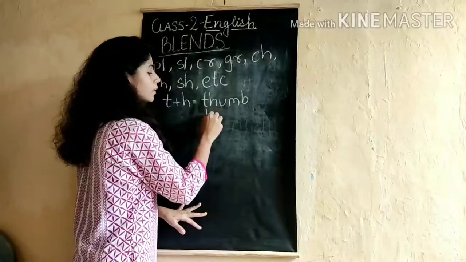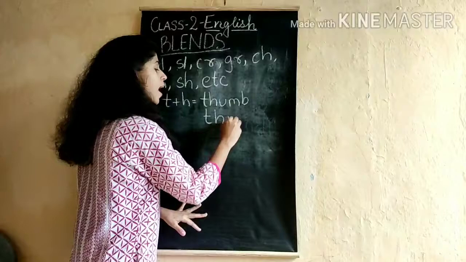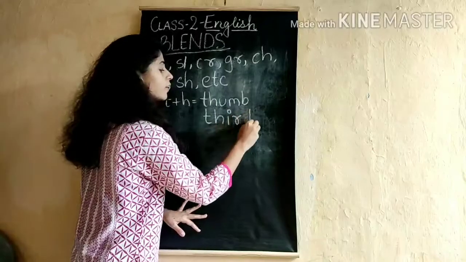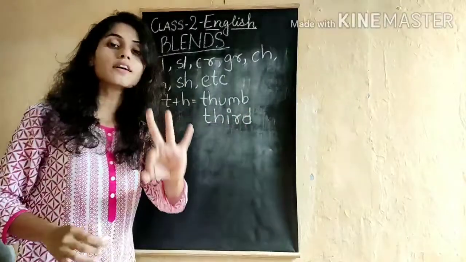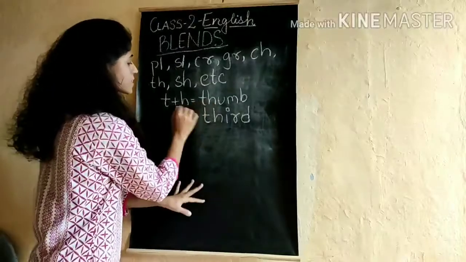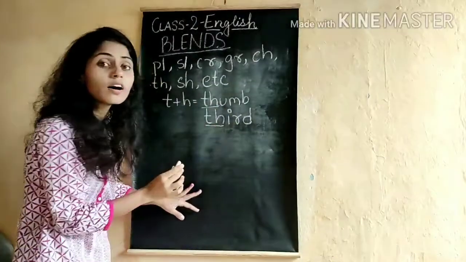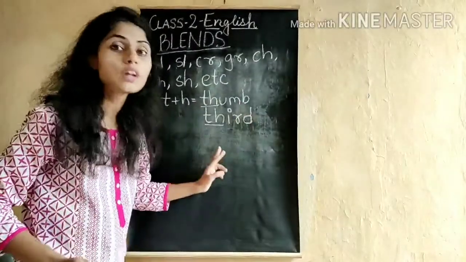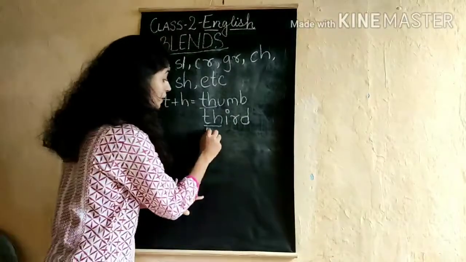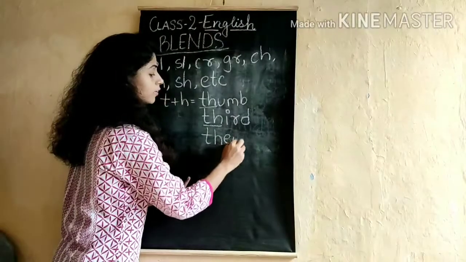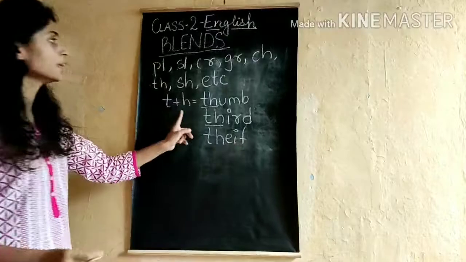T-H-U-M-B, thumb. T-H-I-R-D, third. This is giving the sound of th, that is thumb, third. For example, thief. This was with TH.